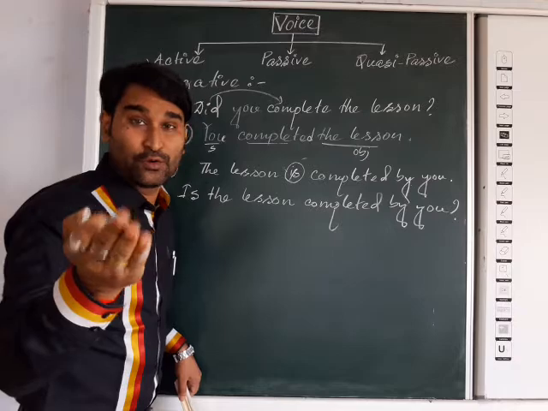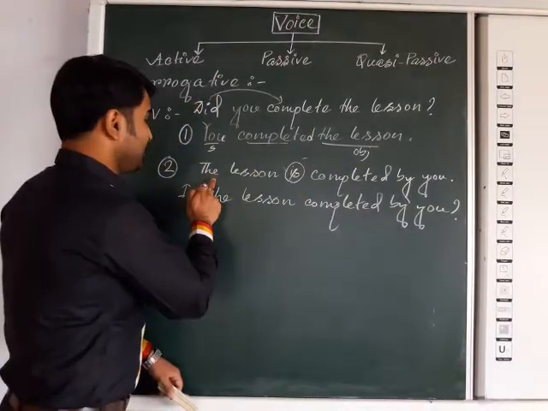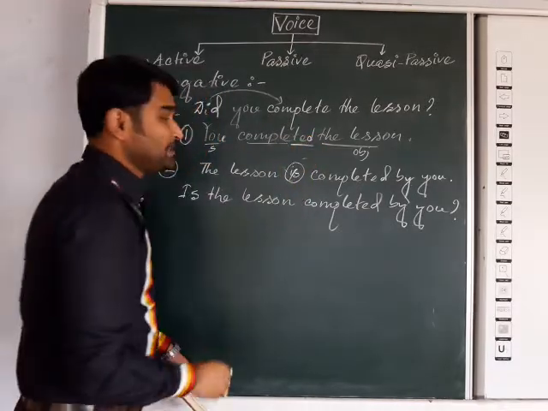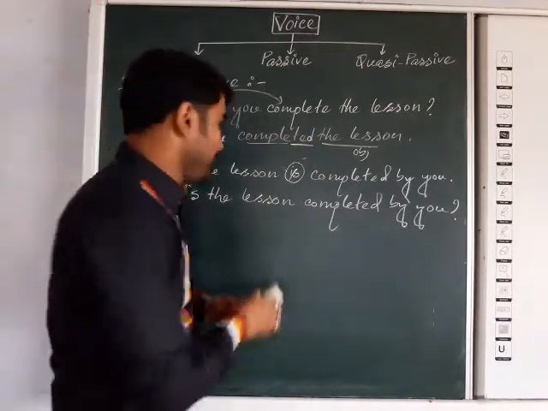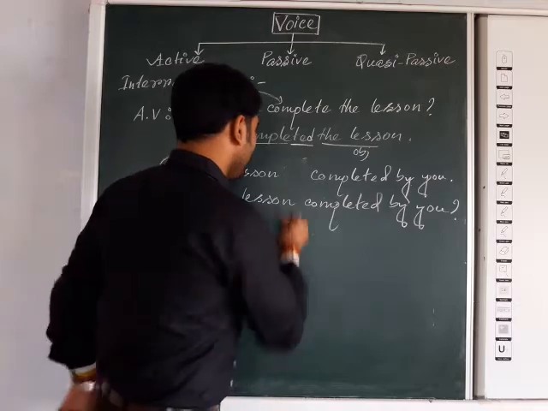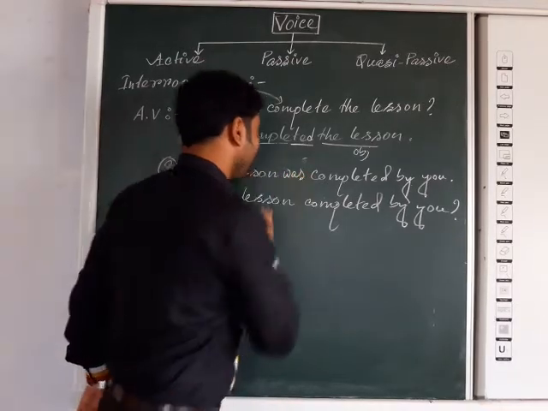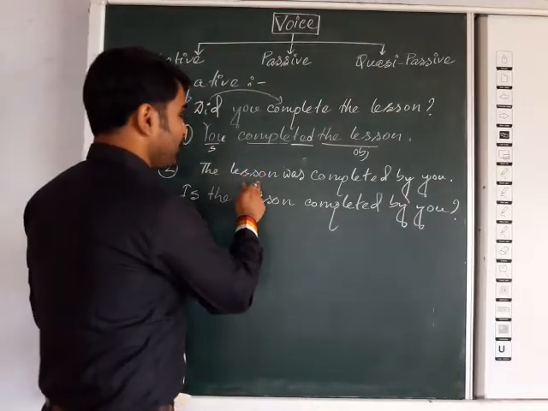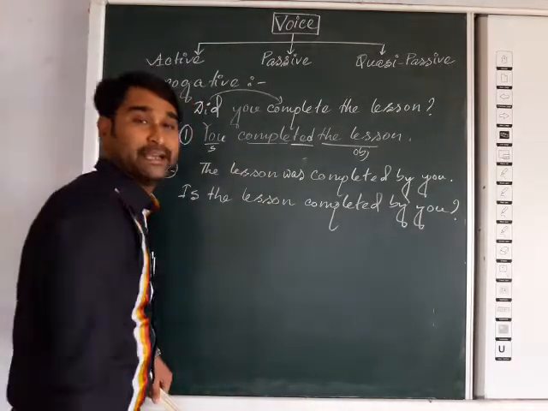For the past tense passive form, you know the object will come first as the subject: the lesson. Now as it is past tense, the past form of the be verb will come, that is "was." So: the lesson was completed by you. That is the passive form of that sentence.